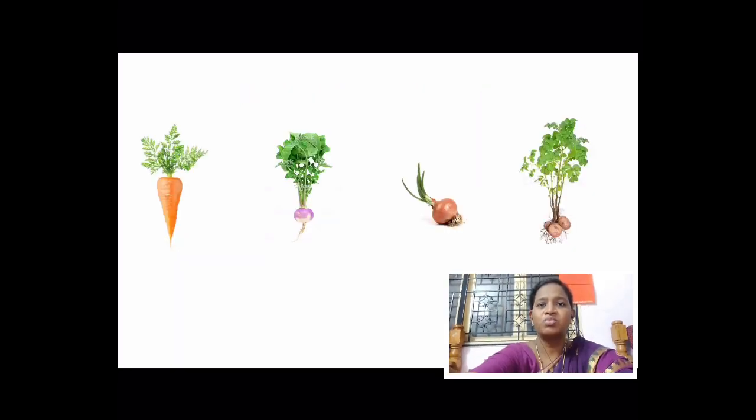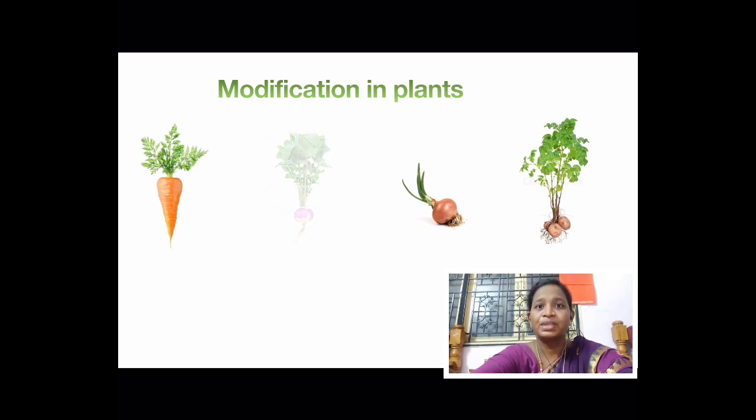So far we saw how plants reproduce. Now let's see some modifications in plants. Usually plant organs evolve for a specific function. For example, roots evolve to anchor the plants and to absorb nutrients and minerals from the soil, and leaves evolve to do photosynthesis. But in some plant species, these roots and stems are slightly modified. Let's see those modifications and why they are modified.